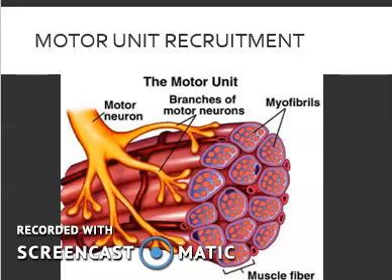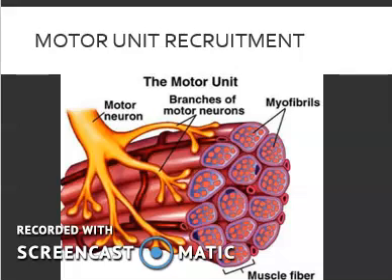Different types of fibers will be used for different types of activities. Slow oxidative fibers have structural elements that maximize their ability to generate ATP through aerobic metabolism. These fibers contain many more mitochondria than glycolytic fibers.